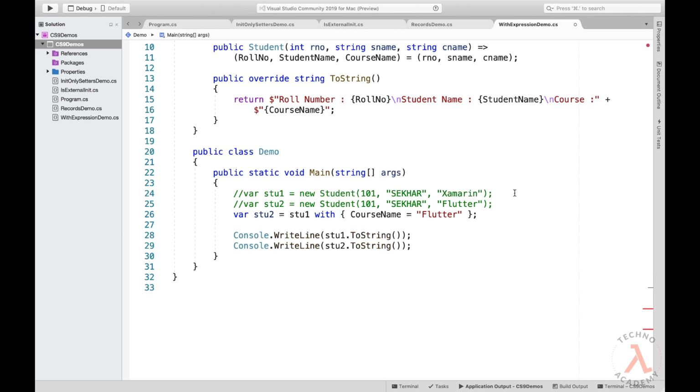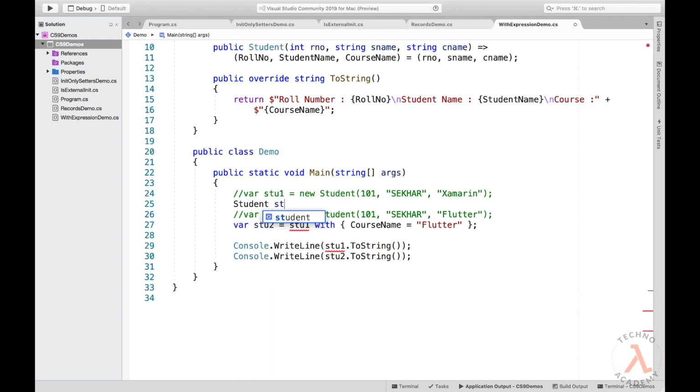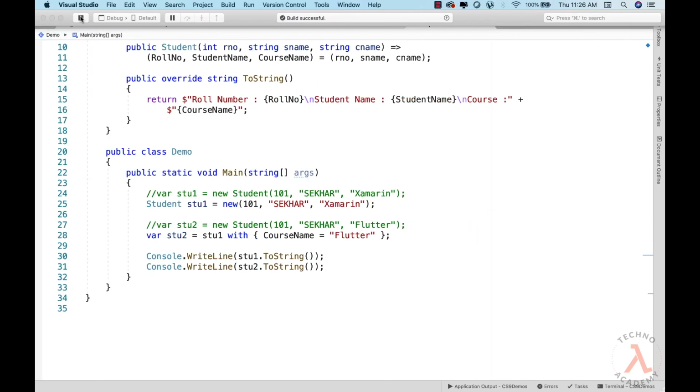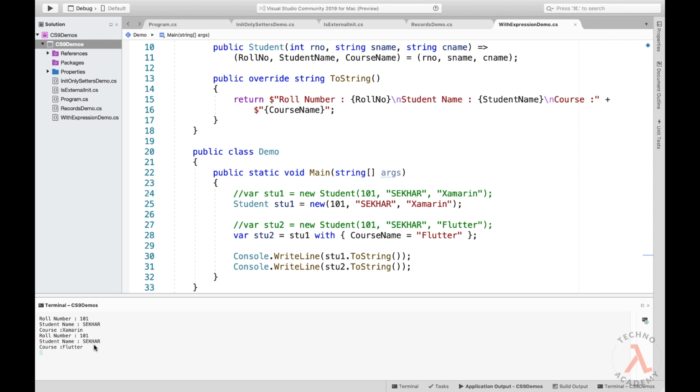So let me first comment the statement and let me type in Student stu1 = new Student(101, Shekhar, Xamarin). We know that this syntax is available from the earlier version of C#, right? Now from C# 9 we don't have to mention the record type or class name for the new expression. So let me remove the class name Student and once again let me execute the code. We can observe we got the same result. The most common use of this feature is while defining the field declarations.